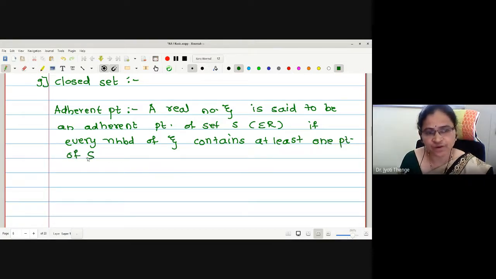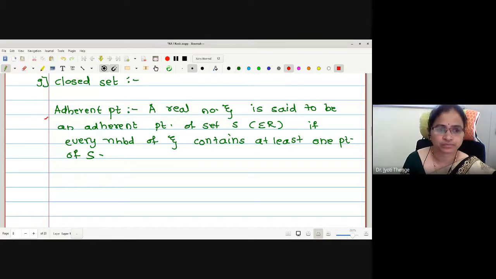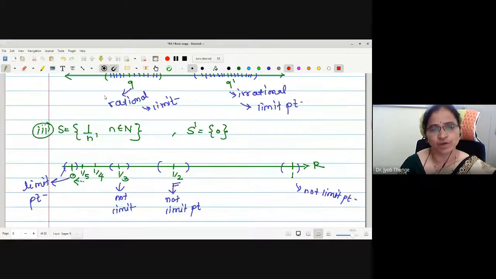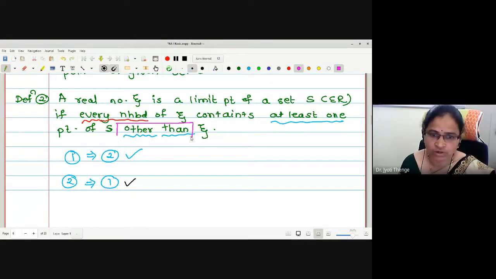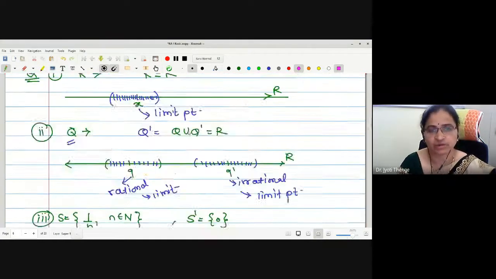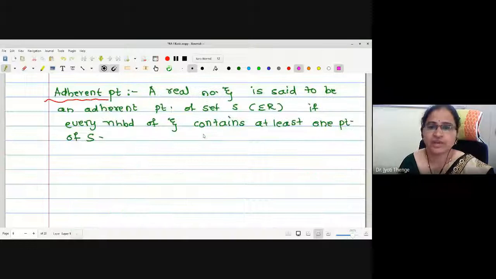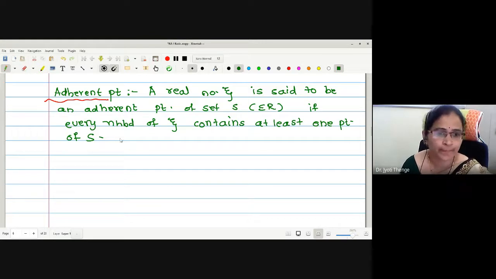How is this definition different from the limit point definition? What is the second definition of limit point we have seen? Every neighborhood of zeta contains at least one point other than zeta. This condition, other than zeta, was removed from the adherent point. Every neighborhood of zeta contains at least one point of the set. Now, with this, every element of a set becomes an adherent point. A limit point is also an adherent point, but every adherent point need not be a limit point.